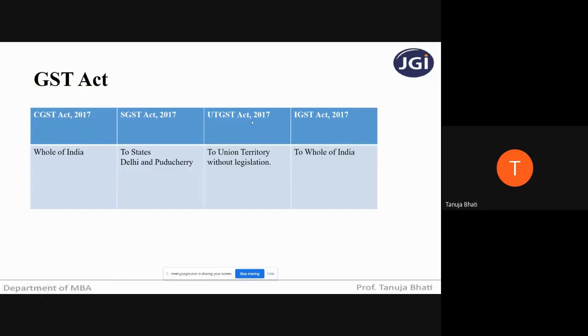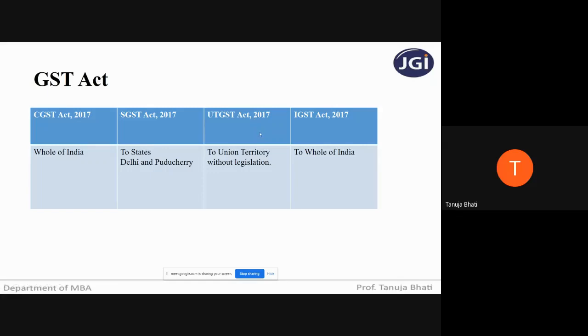Moving ahead to the UTGST Act 2017. UTGST is nothing but Union Territory Goods and Services Tax, and this tax is applicable only and only if there is a supply of goods and services taking place within the Union Territory. Totally there are 8 union territories, out of which 2 are with legislature, so they fall under which act? SGST Act. And those without legislatures are going to fall under the UTGST Act. So can you all tell me the union territories?